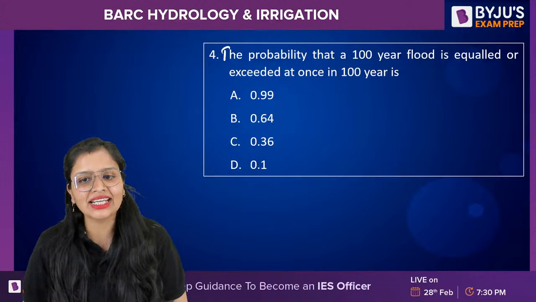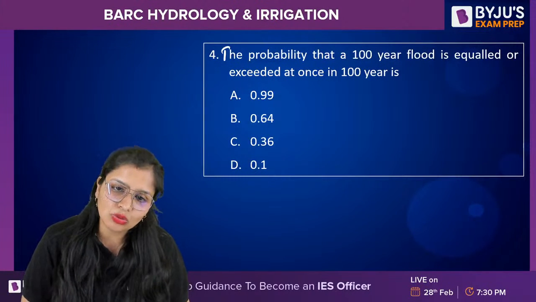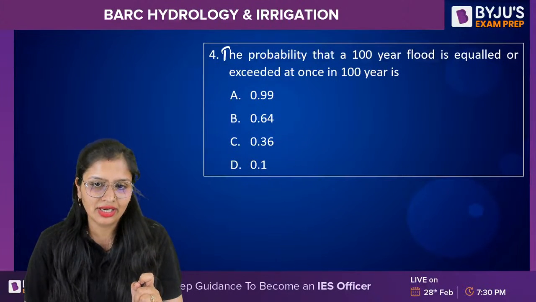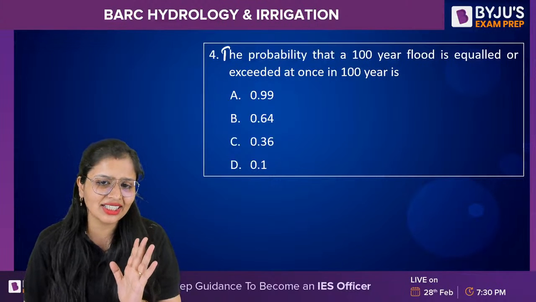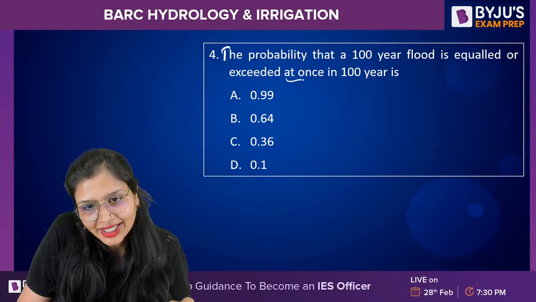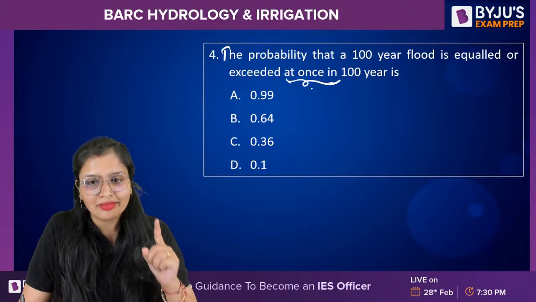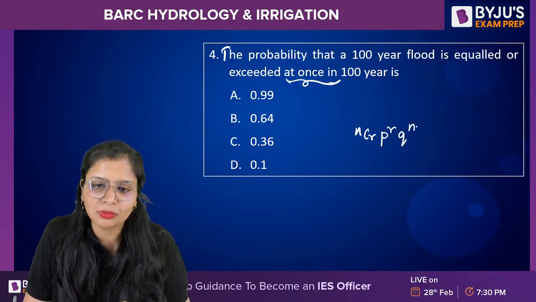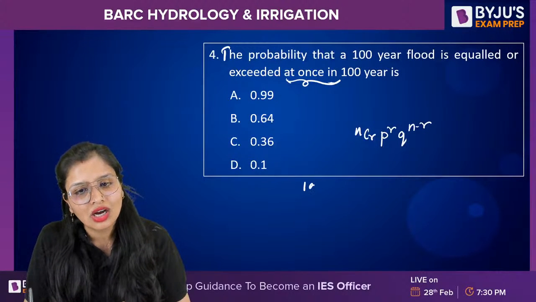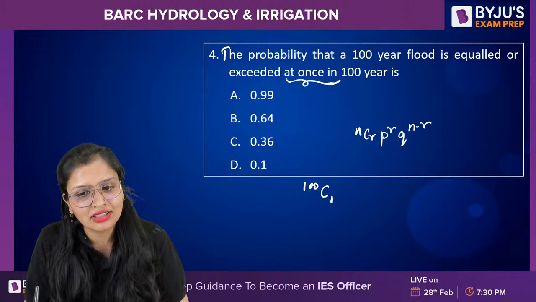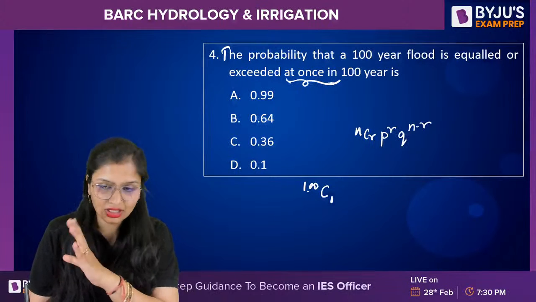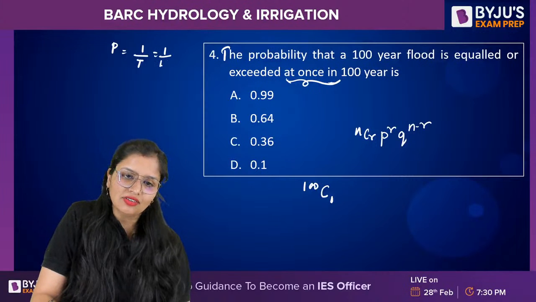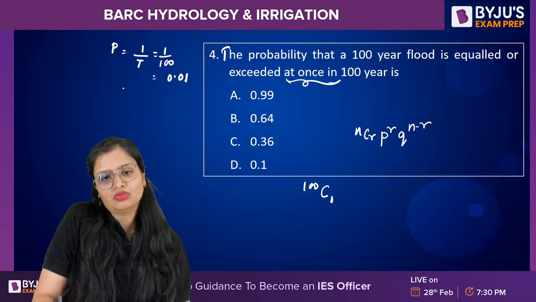The probability that a 100-year flood is equaled or exceeded at least once. Minimum one time. At least once is not written, it says at once. Look, mistakes happen even in reading. At once means one. nCr p to the power r q to the power n minus r. So the 100-year exceeded is not the point. At once means only once. Probability of occurrence is 1 by T, 1 by 100, 0.01.